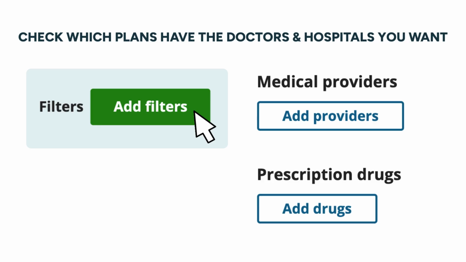You can enter your preferred doctors and hospitals to see the differences between plans. First, click on the green Add Filters button at the top of the page. Click the blue Add Providers button to search and add your doctor or hospital's name. You can add multiple hospitals to compare your options. Click the blue Add Drugs button to add the names of any prescription drugs that you use regularly.